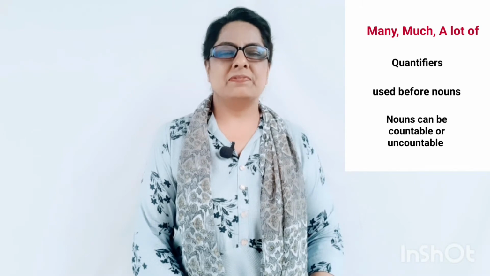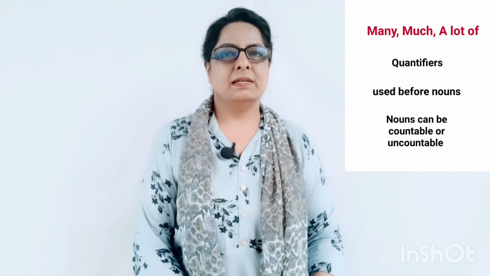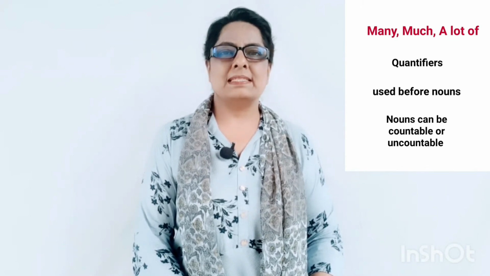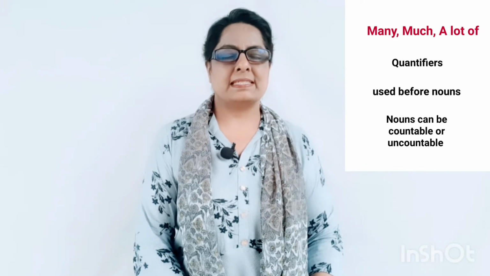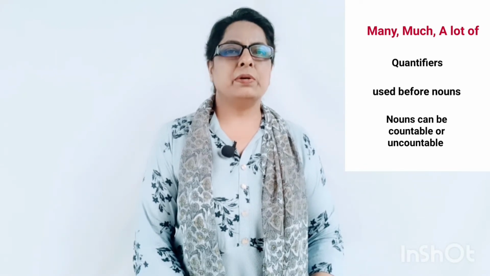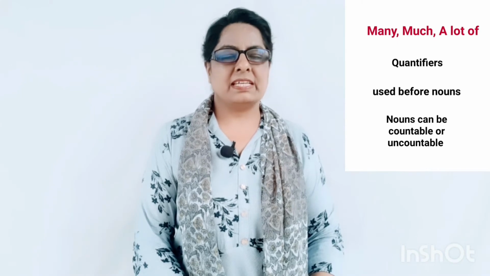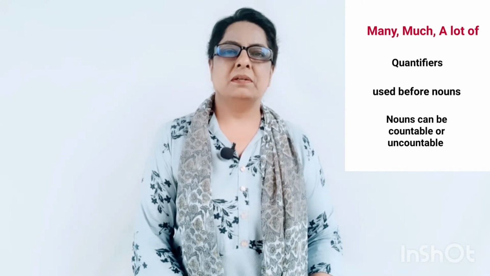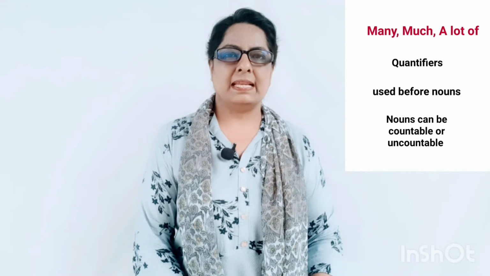Countable nouns are those which can be counted, like 2 glasses, 3 pens, 4 cars, etc. Uncountable nouns are those which cannot be counted, like sugar, rice, oil.